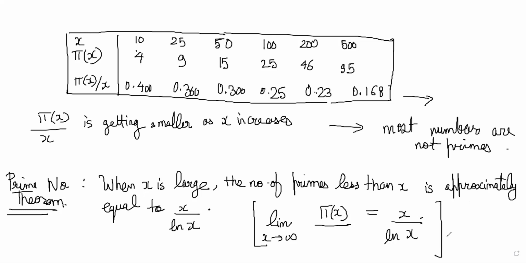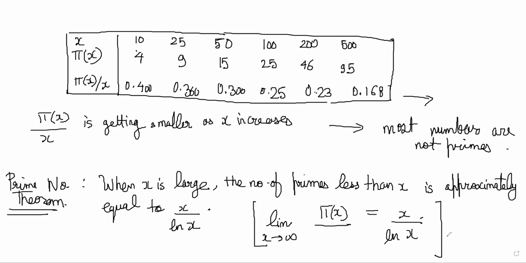You understand what this means? So for large numbers, if you calculate x by ln x, where ln is the natural log, that will be approximately equal to the number of primes below x. So that is what we are saying when we write that limit statement: limit x tends to infinity, pi of x becomes equal to x by ln x, right?